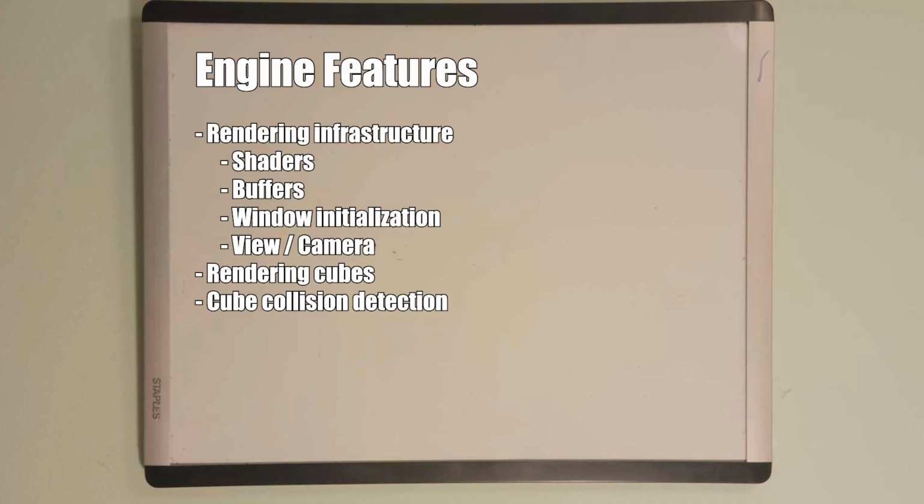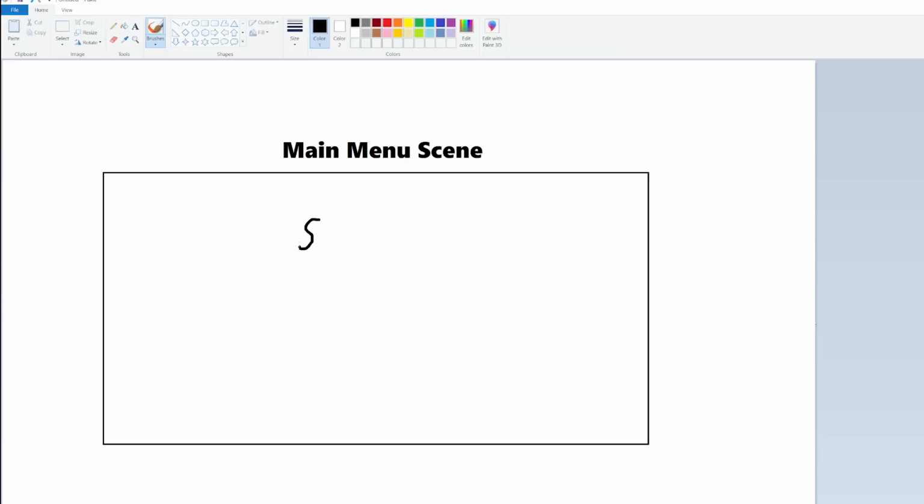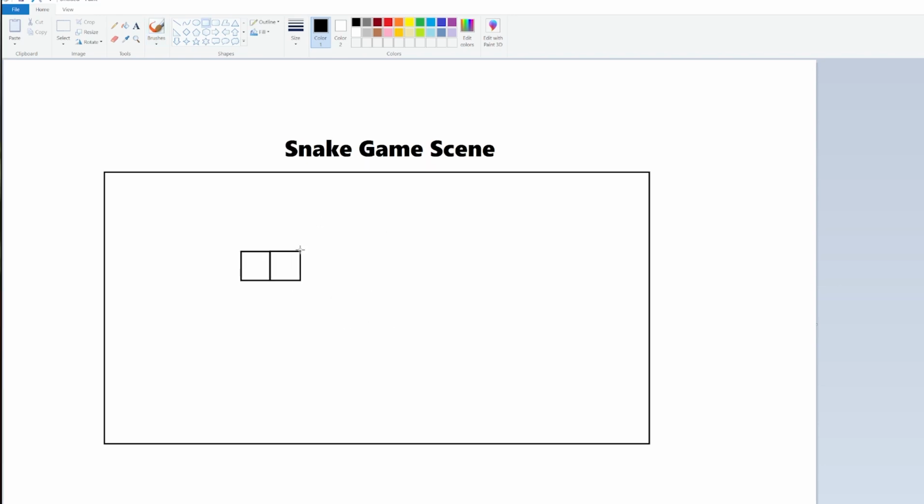To accomplish this, I realized I need to add on a couple of features to the engine. The first is a texture manager to apply textures on primitives. The second is a scene manager to manage different scenes like the snake game and a main menu. And finally, I need a way to render words in OpenGL. I need a scene manager because there will be some custom logic on the render loop depending on the scene. For example, and please excuse my drawings, a main menu is probably static in rendering and accepts input for selection, while in the snake game loop, I need to render the snake game moving and accepts input for changing direction.